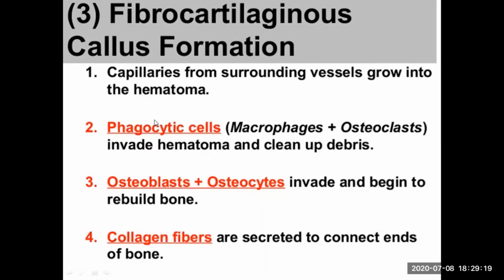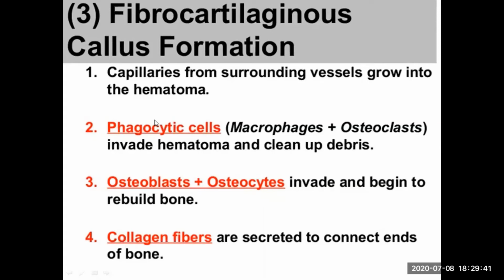Now the two other cells start their functioning, which are known as osteoblasts and osteocytes. They start to invade that hematoma and begin to rebuild the bone. Now the blood capillaries have already invaded from the surrounding capillaries. Now rebuilding of the bone starts by the two types of cells.